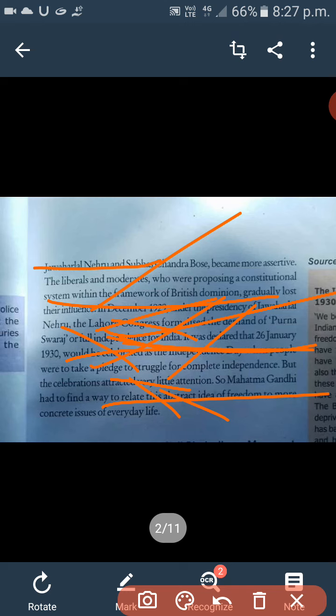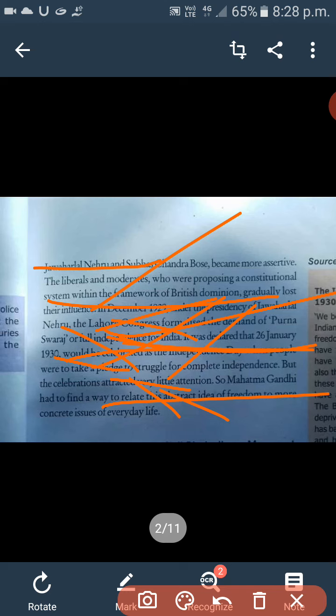So guys, we have discussed the topic of the road towards civil disobedience, but this was only the background, the reason behind it, the causes for which civil disobedience was held.